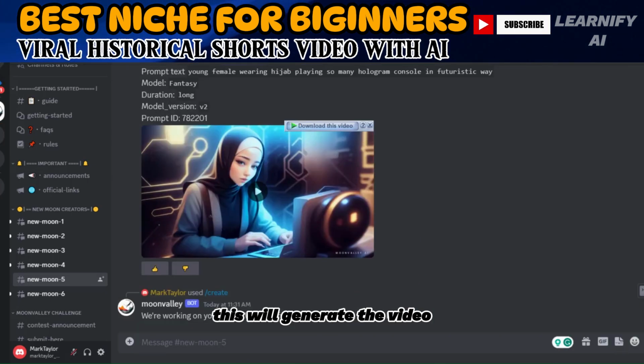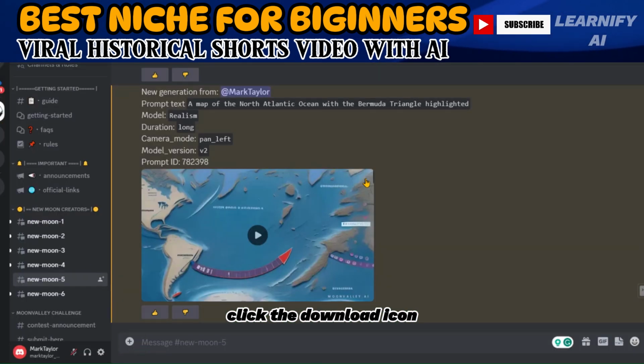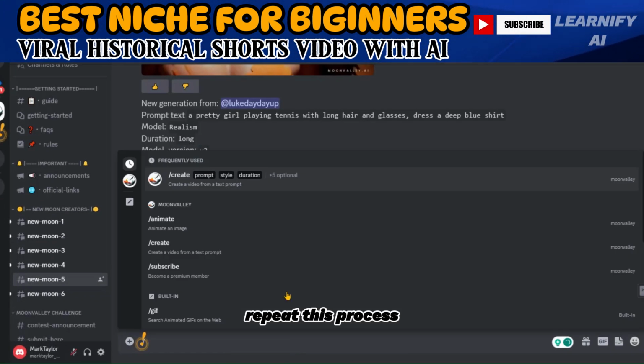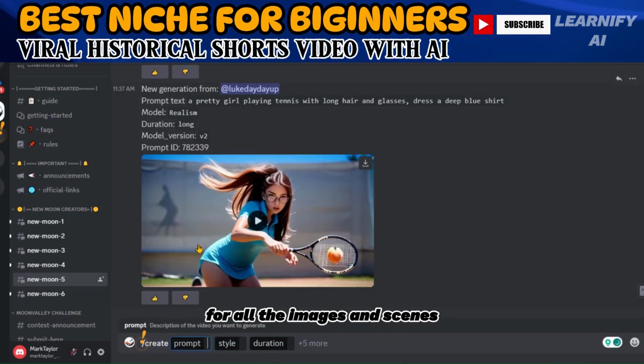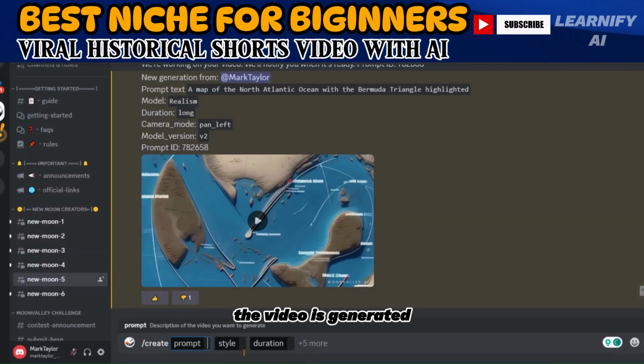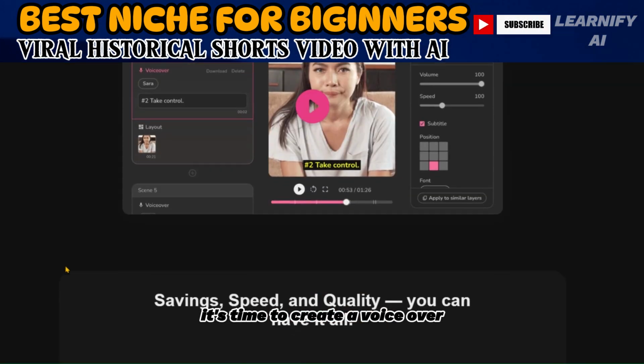This will generate the video. Upon completion, click the download icon to save the video on your device. Repeat this process for all the images and scenes to generate videos accordingly. Once the video is generated, it's time to create a voiceover.